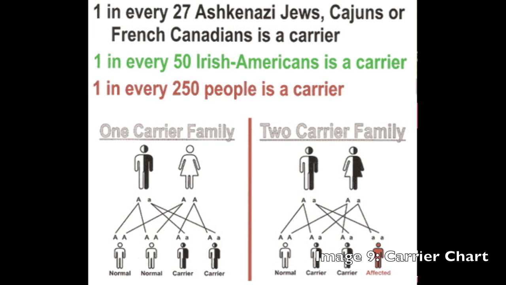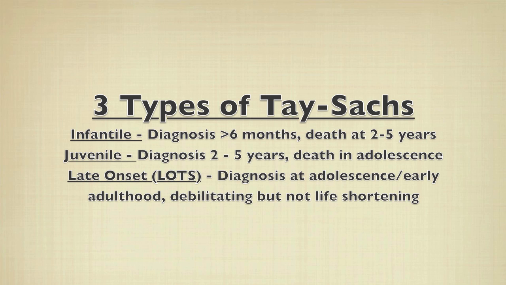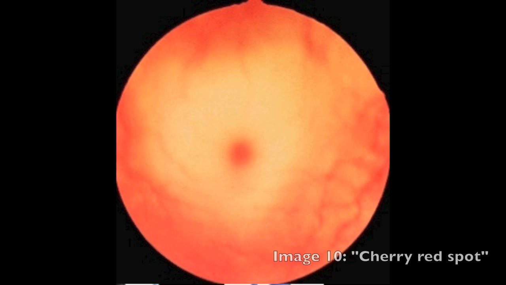Tay Sachs disease can be inherited in 3 different forms, and as seen from the slide, 1 in 250 people of the general population are at risk of being a carrier. The most severe is the infantile form of Tay Sachs. Symptoms are not shown until the infant is around 6 months of age, and at this time, development begins to regress. There are less severe forms of Tay Sachs disease, juvenile Tay Sachs, which will show signs around 2 to 5 years of age, and late onset Tay Sachs, which typically appears around adolescence or later in life. All forms of Tay Sachs have no cure.